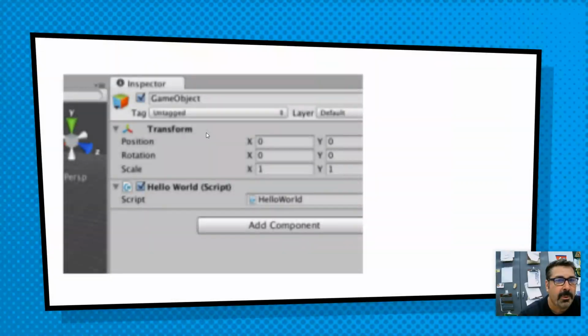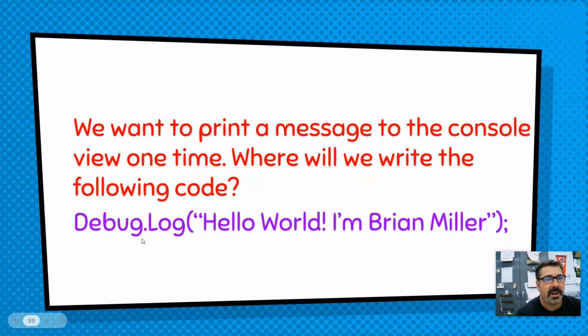And where's the code? Oh, here we go. We're going to write Debug.Log("Hello world, I'm Brian Miller"). So capital D, capital L, parentheses, and then you put your text in quotation marks. Let's give it a shot here.